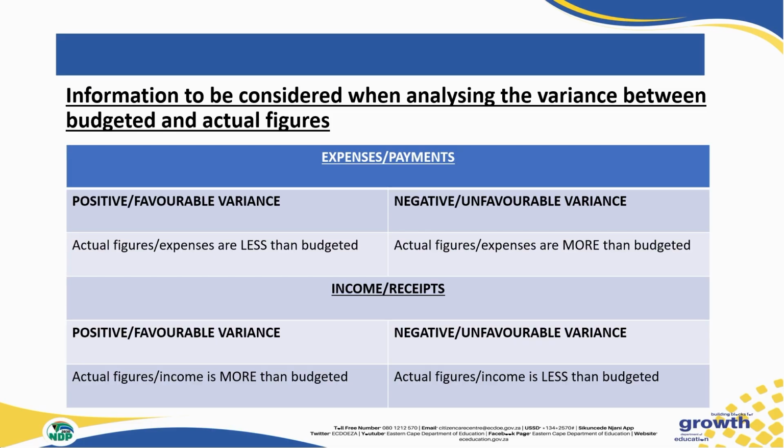The actual figure is more than what we have budgeted for. But a negative or unfavorable variance can mean that the actual figure is less than what we have budgeted. Let us say, for example, you plan to generate R1 million of sales, but when you look at your actual sales, you only have 800,000. That will be considered a negative variance. You need to find out why our sales decreased from R1 million to 800,000 rand.